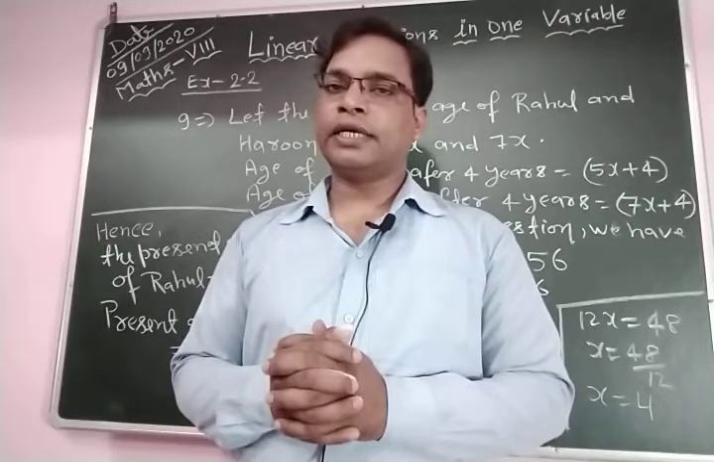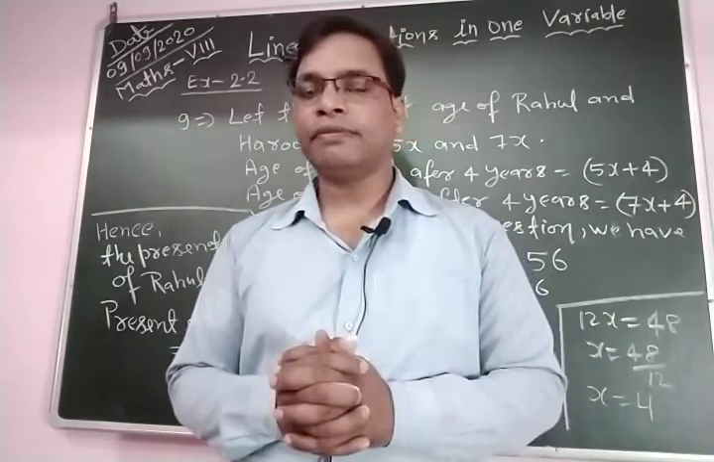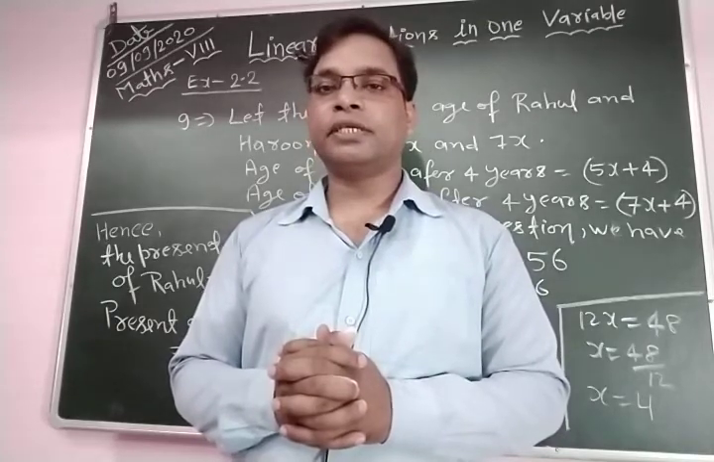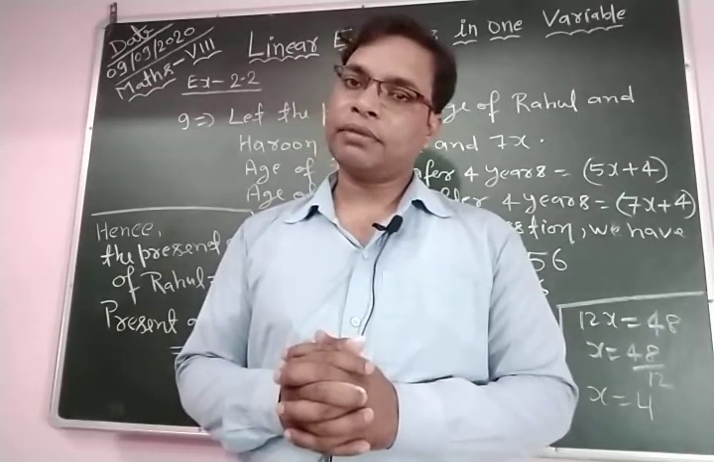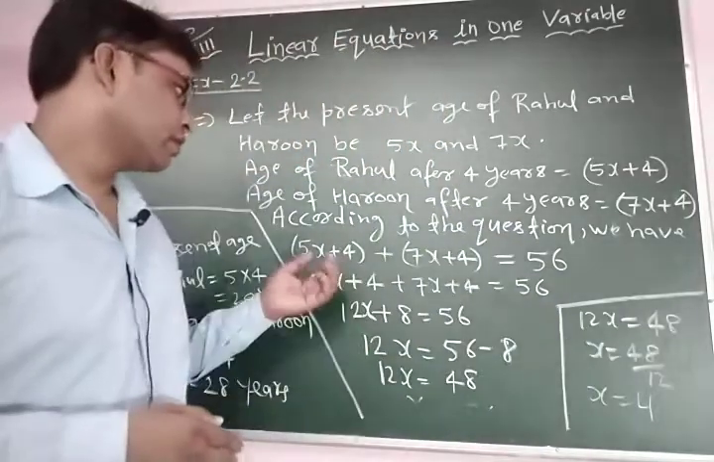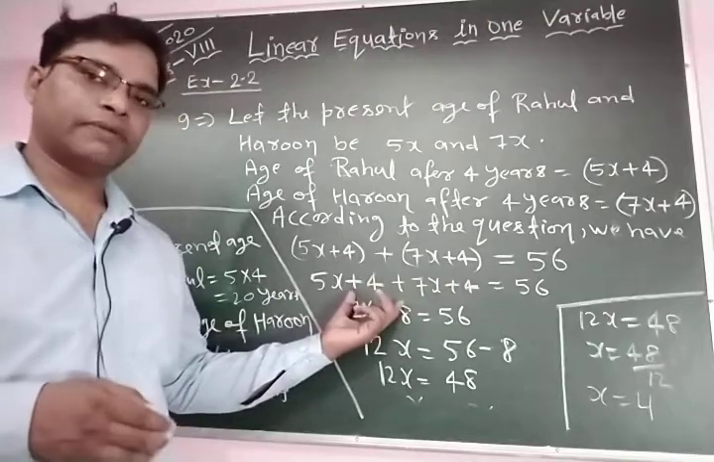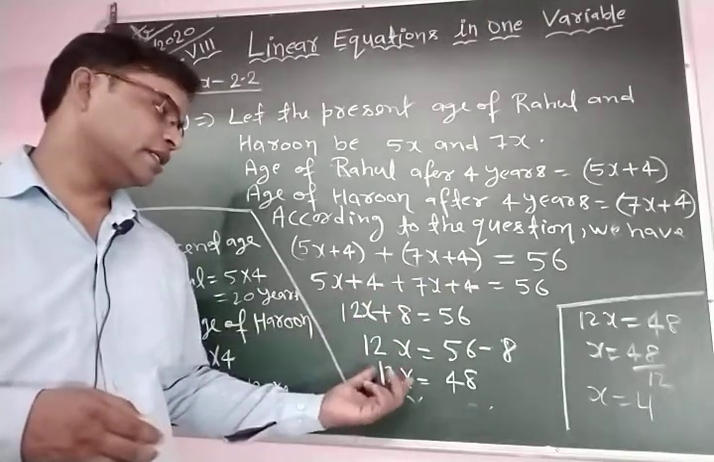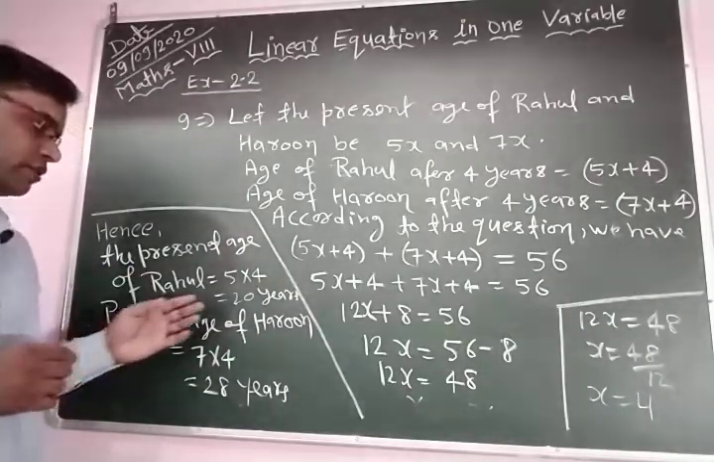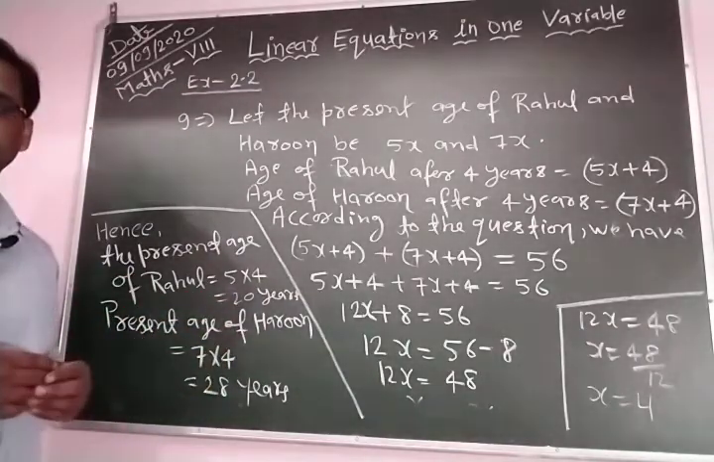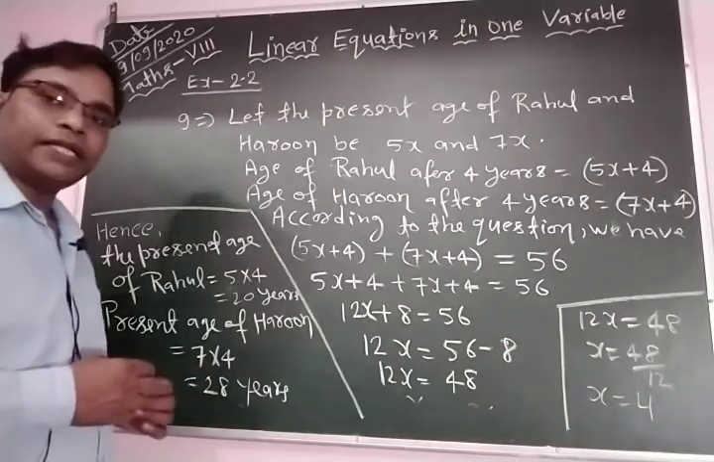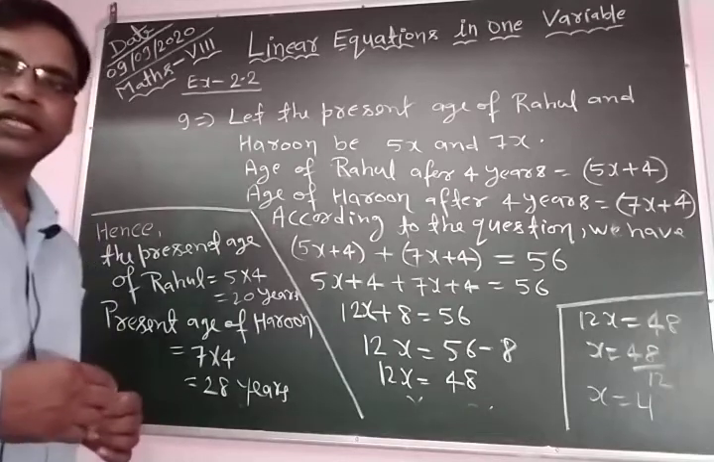So the age of Rahul after 4 years is 5x plus 4, and the age of Harun after 4 years is 7x plus 4. If you sum them, we obtain 56 according to this question. So here you can see we sum them and simplify, and we find the value of x is 4, and in this way the present age of Rahul is 20 years and the present age of Harun is 28 years. So let's see the next question.